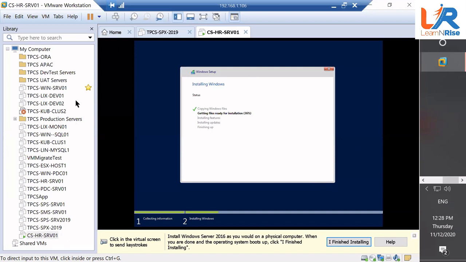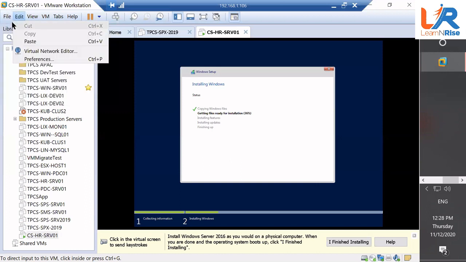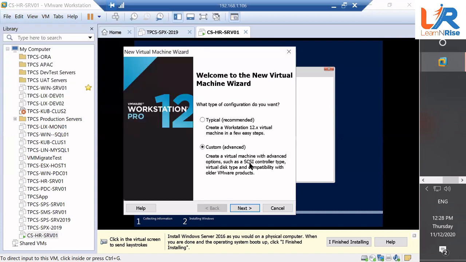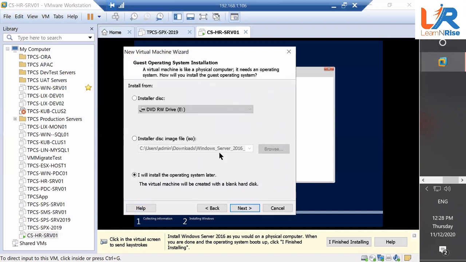Let's see if you can click your mouse. Yeah, go to the file. Now you have to create a new server. This time, a Linux operating system. Do I need to go through New? Next. Yeah, go ahead and say next.